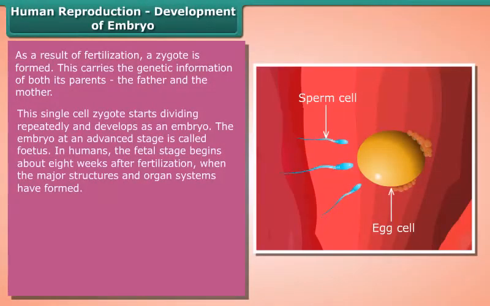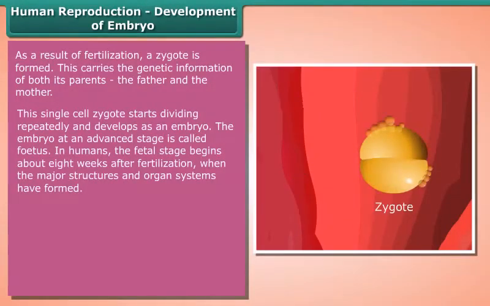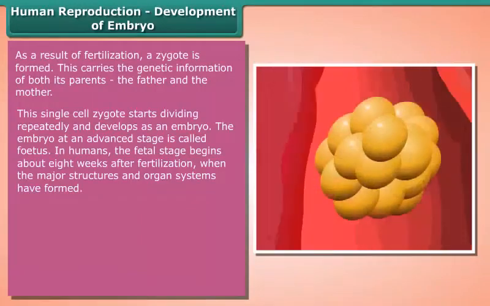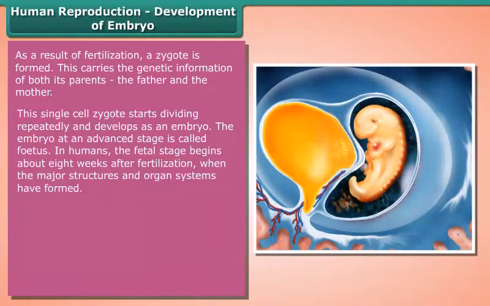This single-cell zygote starts dividing repeatedly and develops as an embryo. The embryo at an advanced stage is called fetus. In humans, the fetal stage begins about 8 weeks after fertilization, when the major structures and organ systems have formed.